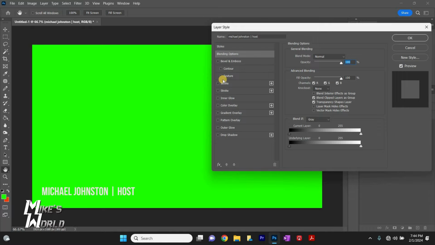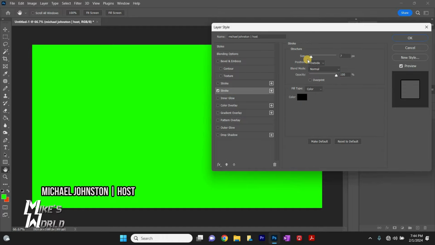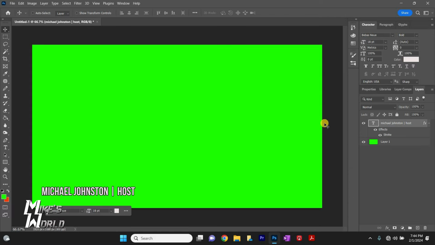So double click and go to stroke, and you can click on the stroke. We'll do outside, and we just bring that down so it just looks right, and we'll click OK. So now I have it the way I want it. Now I've got to go over here and turn off the background layer so that it's not visible.